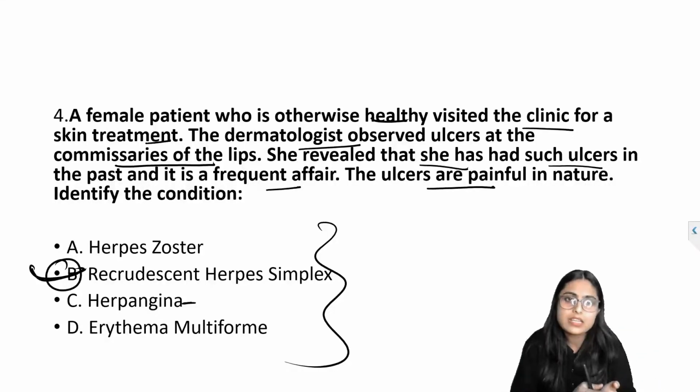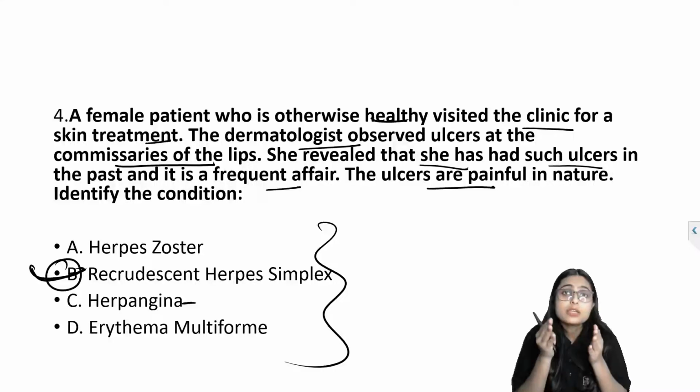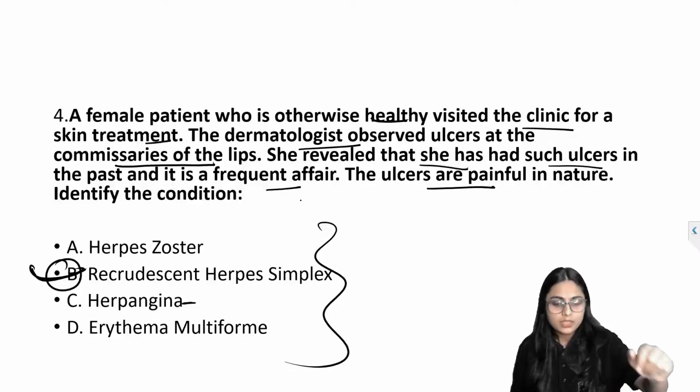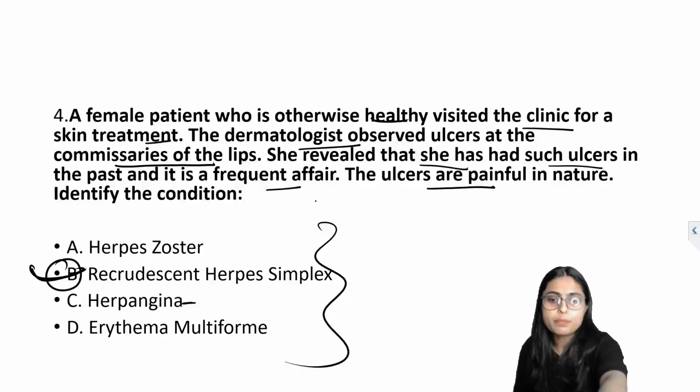So herpes labialis is a secondary infection due to HSV, and this occurs due to trigger factors. Trigger factors can be fever, hormonal imbalance, or UV rays. These are some trigger factors that trigger this recurrent infection. All right. I hope everything is clear.